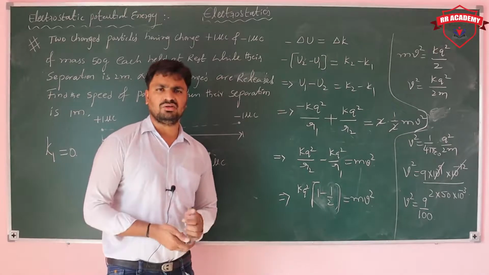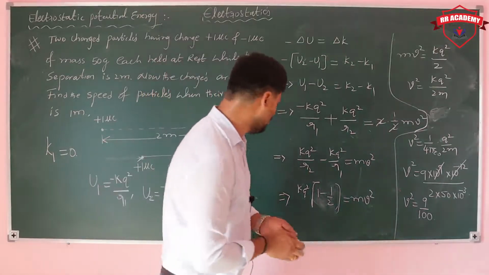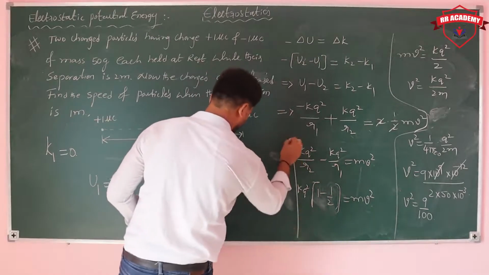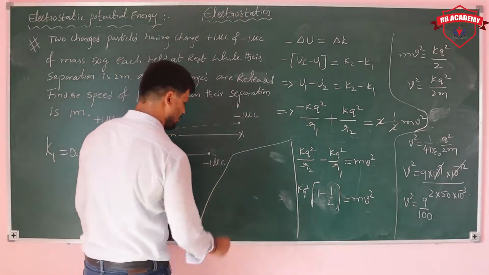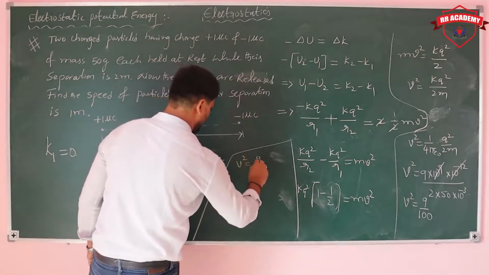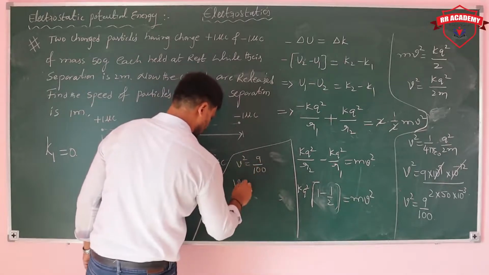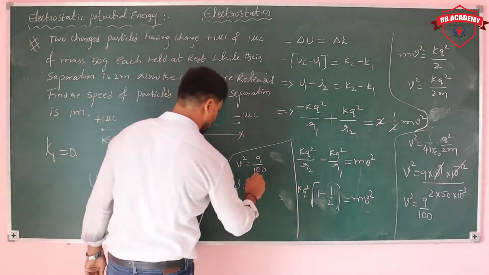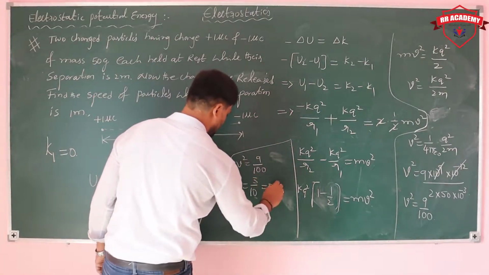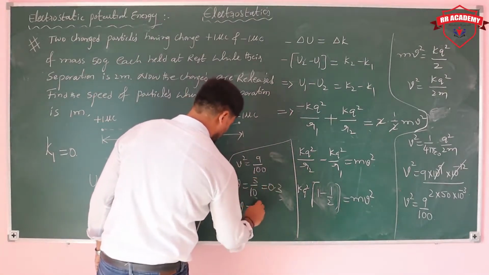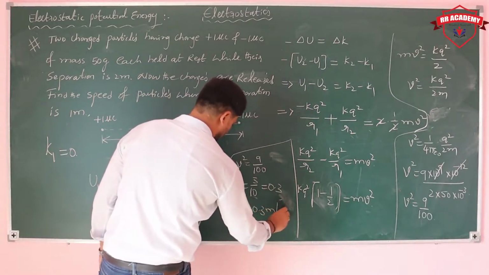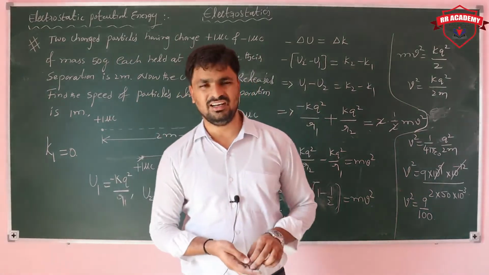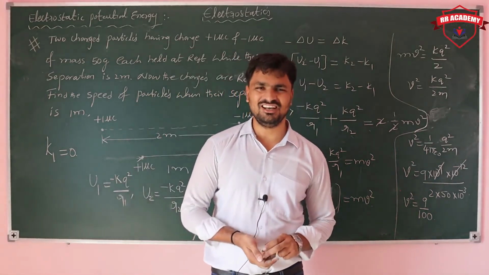Then v is equal to under root 9 by 100, which is 3 by 10, that is 0.3. So the velocity of each particle is 0.3 meter per second. So these are the problems related to electrostatic potential energy.